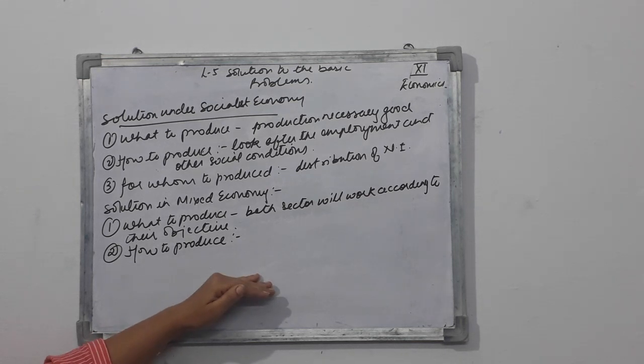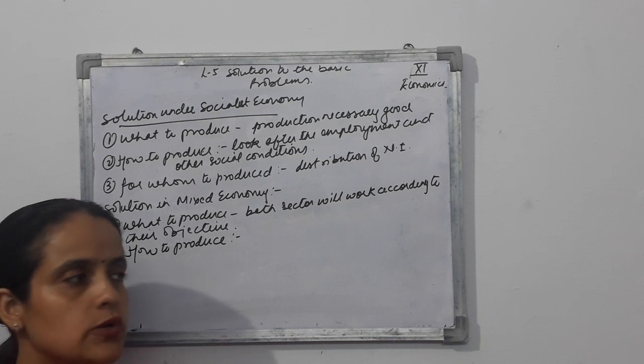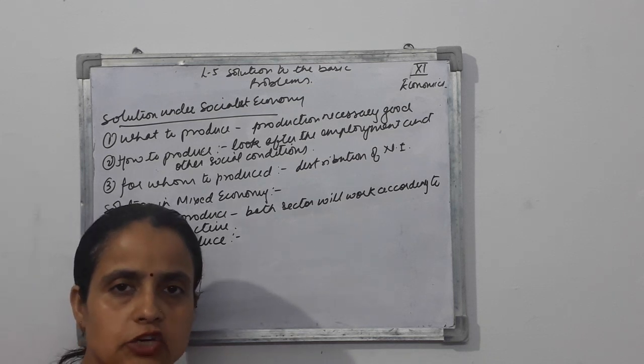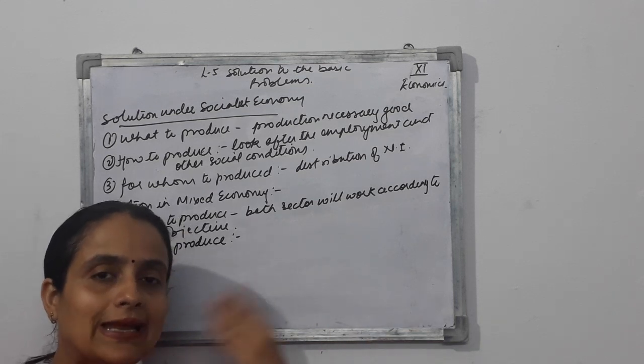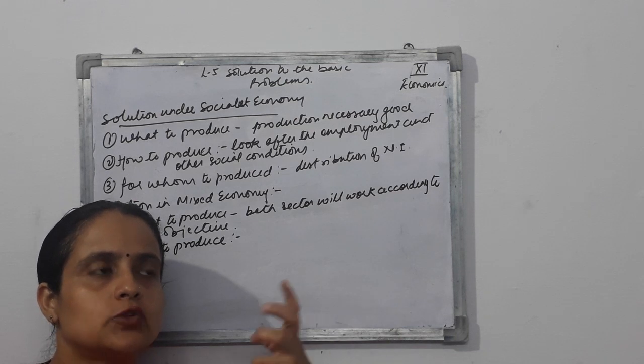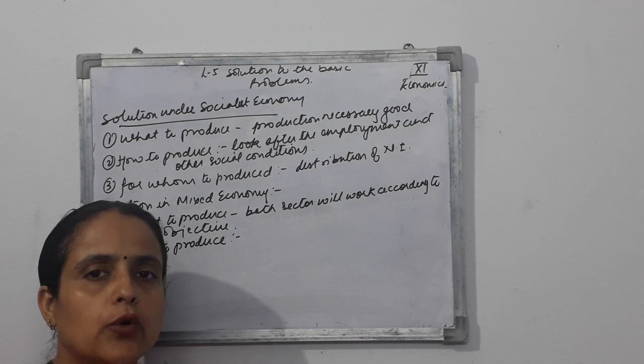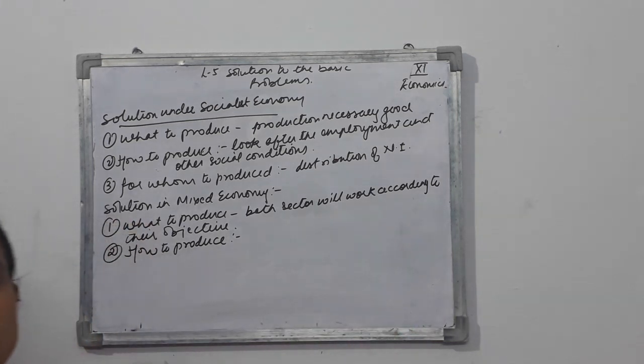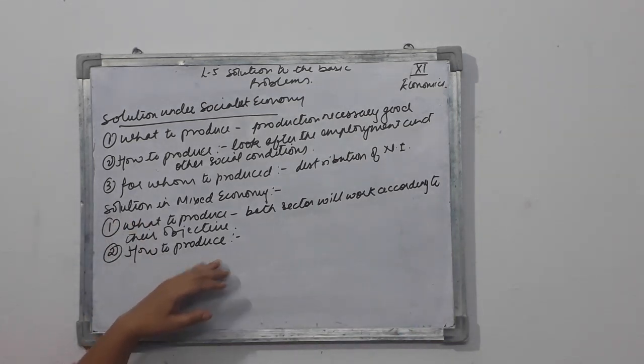In the public sector, the technique of production will be decided by the planning commission. Planning commission will decide what is going to be the technique of production, and the planning commission will keep it in mind that what is the social condition of the people, what is the employment condition in the nation. Accordingly, they are going to decide about what? They are going to decide about the how to produce technique.